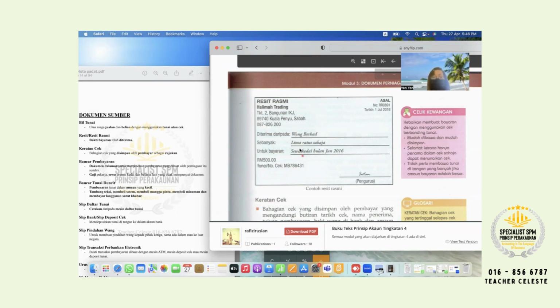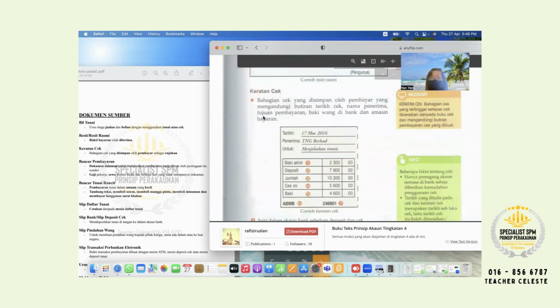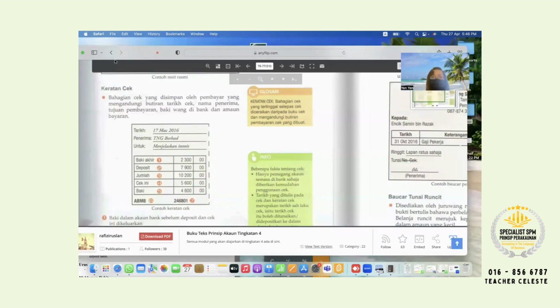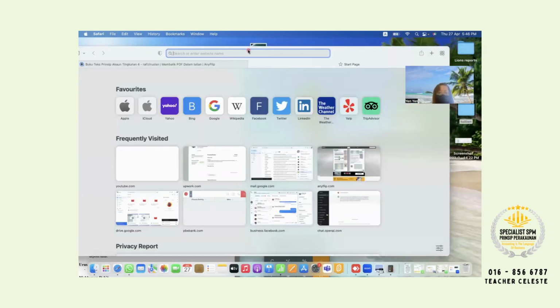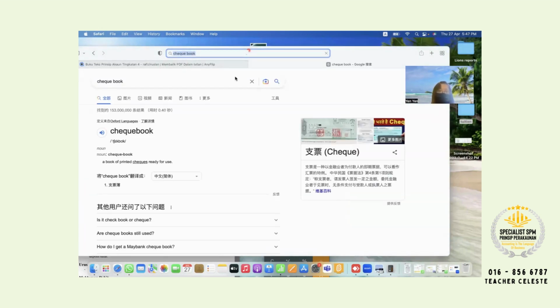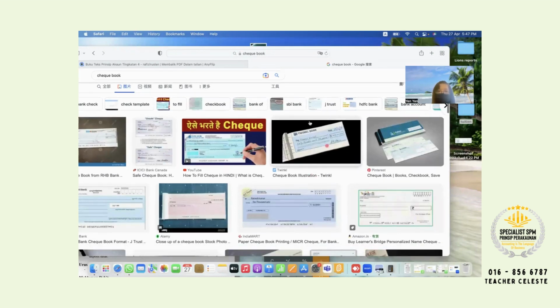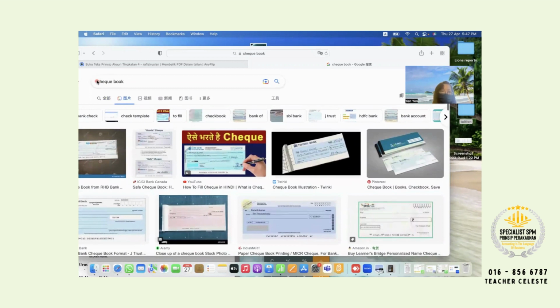Okay, so now going to keratan check. Keratan check, you know the keratan check. So you know the checkbook, right? Okay, wait, let me show you here. So checkbook is like this. This one is a checkbook. I show you the Public Bank checkbook.